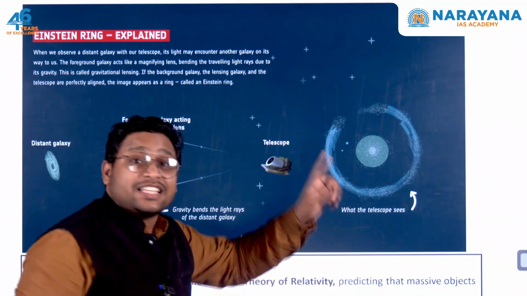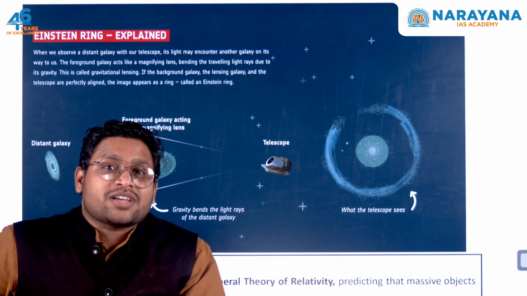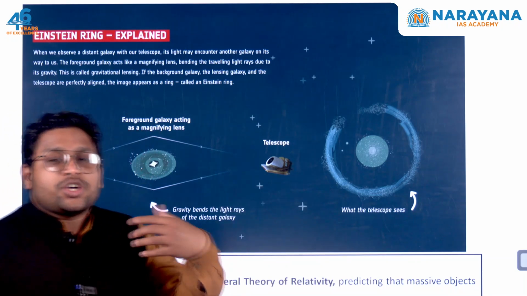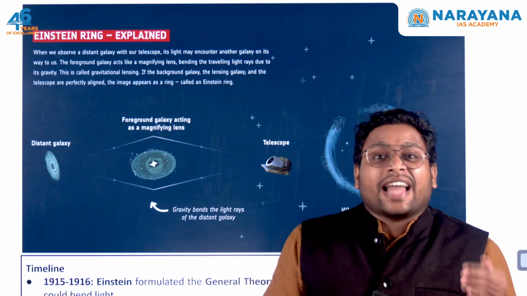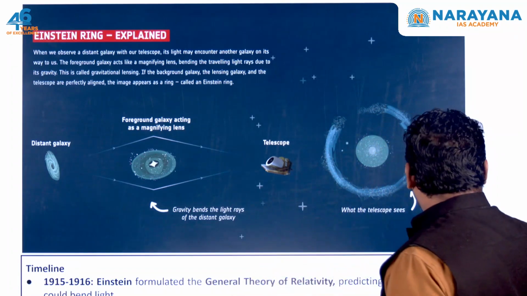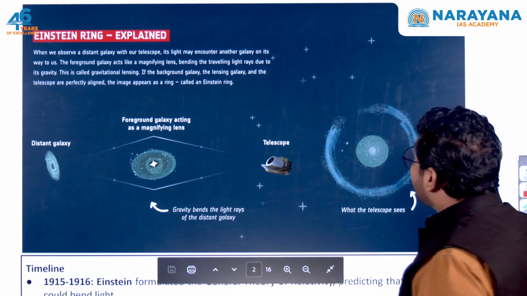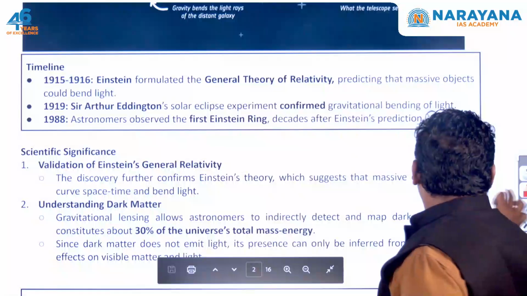And this ring is named Einstein ring. Obviously, because Einstein, through the theory of relativity, had provided this knowledge to us that light will bend when there is a massive thing like any black hole or any massive galaxy. So this is the basic part you should know.